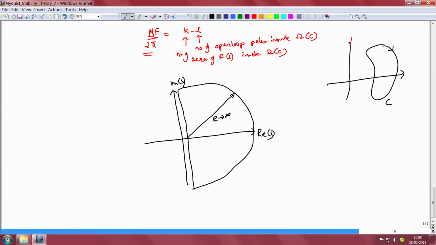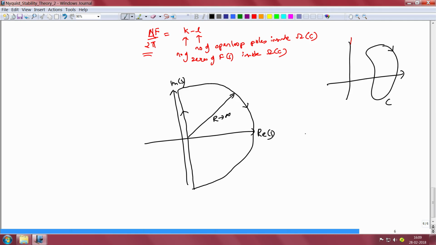Now, in this case, we choose to take the variable s in the clockwise sense, although in some of my previous demonstrations we took it in the anti-clockwise sense. Having taken s along this contour in the clockwise sense, we now look at the number of clockwise encirclements of the origin in the f of s plane.